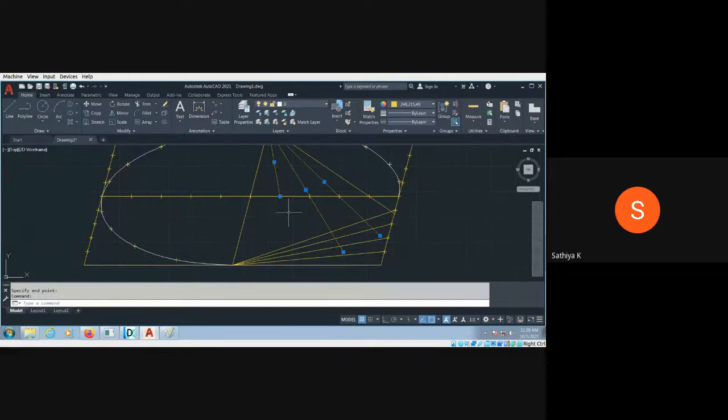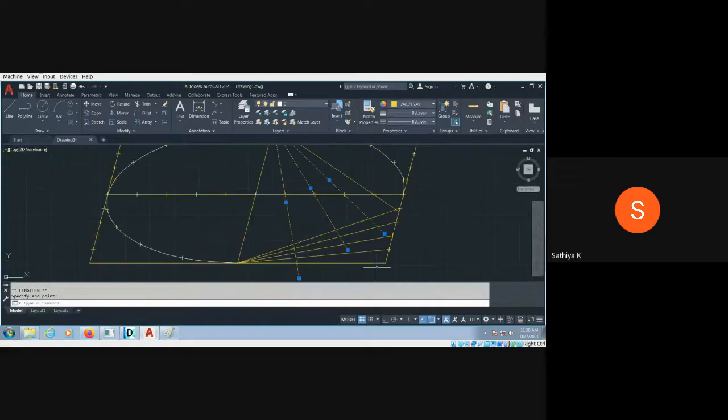So fourth one, lengthening it and randomly I can choose. Okay. Then I have to make the point. Point command. This is my first point. Space, in the second line, second point, third line, third point, fourth line, fourth point. Okay. So you need to make it properly, otherwise you may not get the proper point. Okay. So trim unwanted portion.